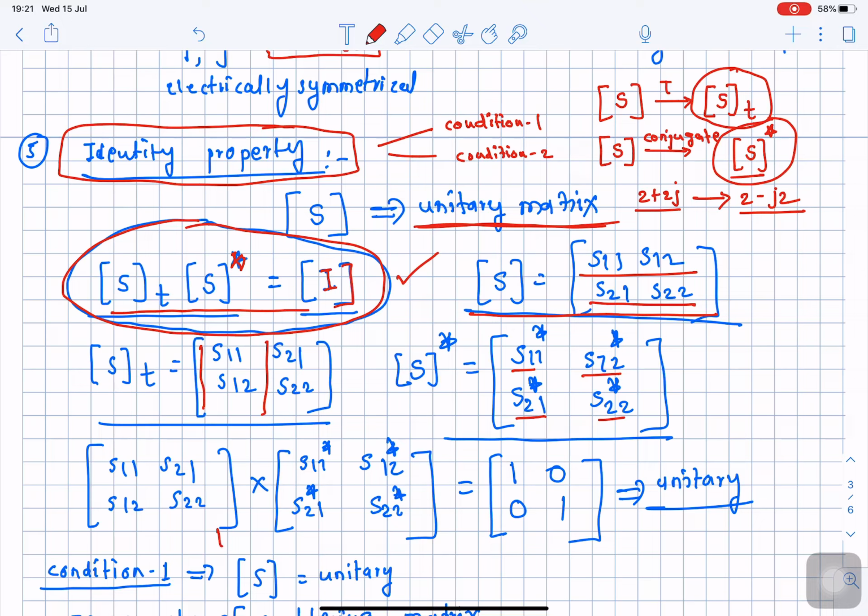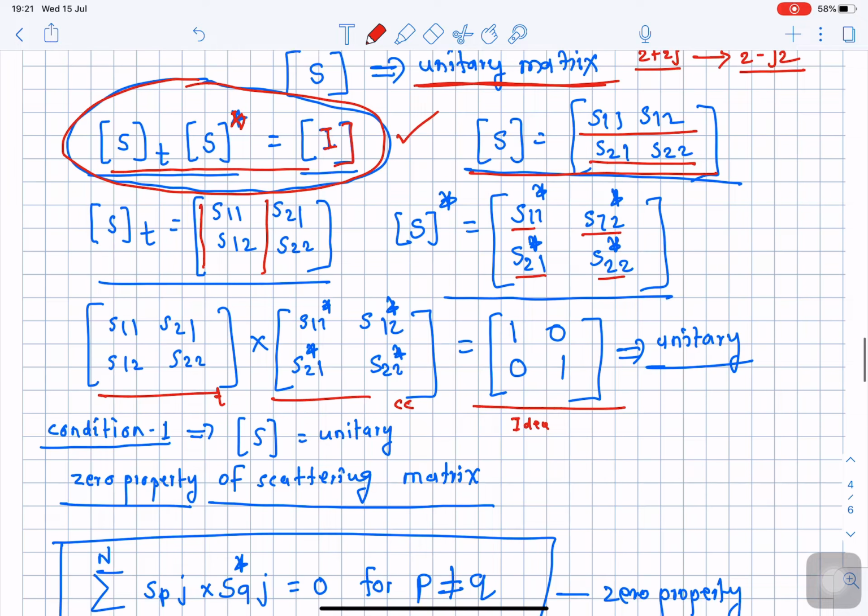Now this is a transpose first of all, and this is a complex conjugate. If you multiply these two matrices together, and if you get this result, what is this result? We call it an identity matrix. In mathematics, you might know this is the identity matrix of order 2 by 2, where all the diagonal elements are unit and the rest of the elements are 0.